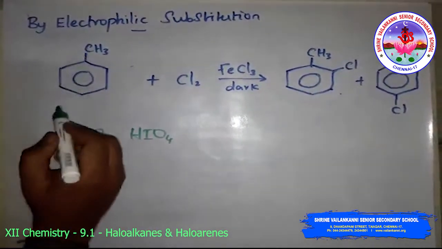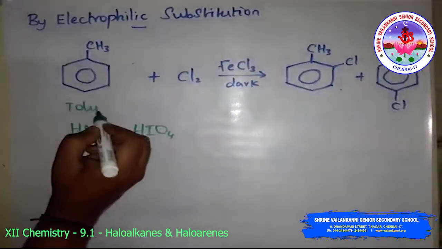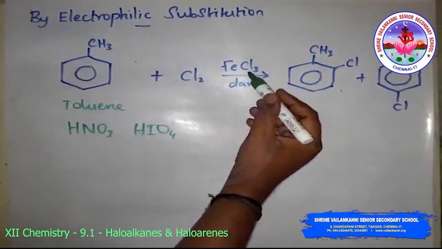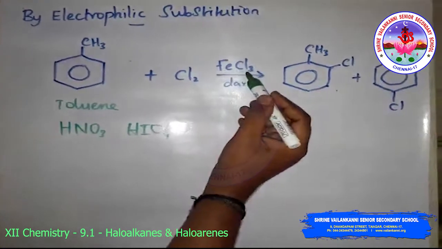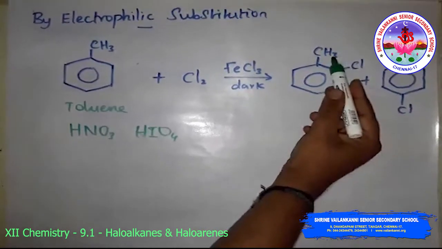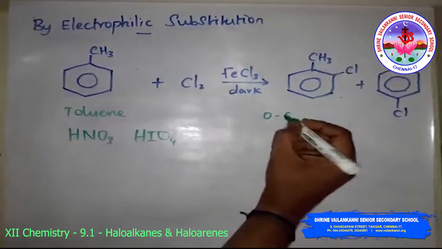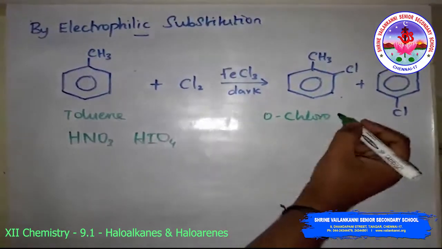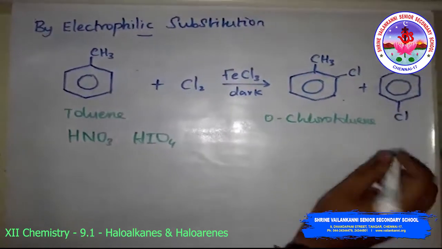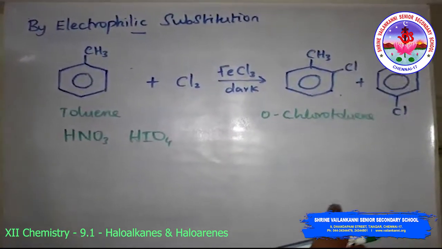So here, this is toluene. Toluene reacts with chlorine in the presence of ferric chloride or iron to form ortho-chlorotoluene. This is ortho-chlorotoluene, and this is para-chlorotoluene.